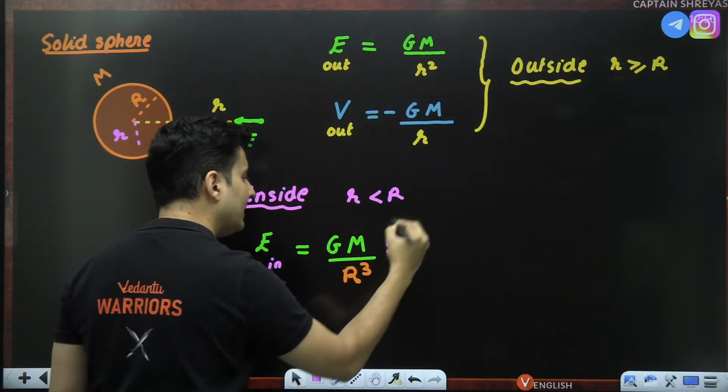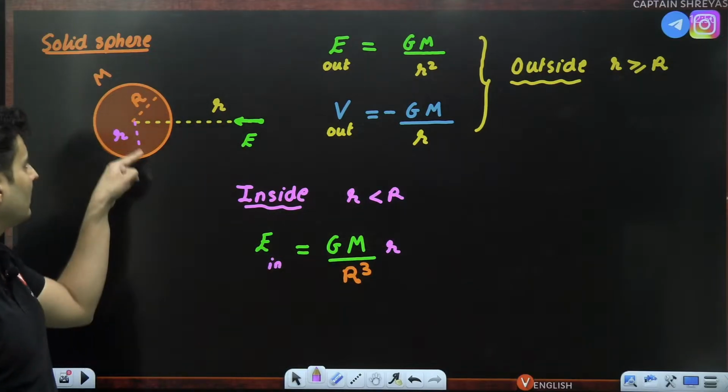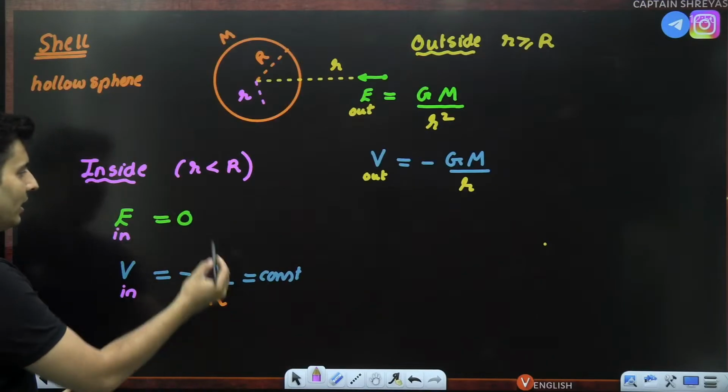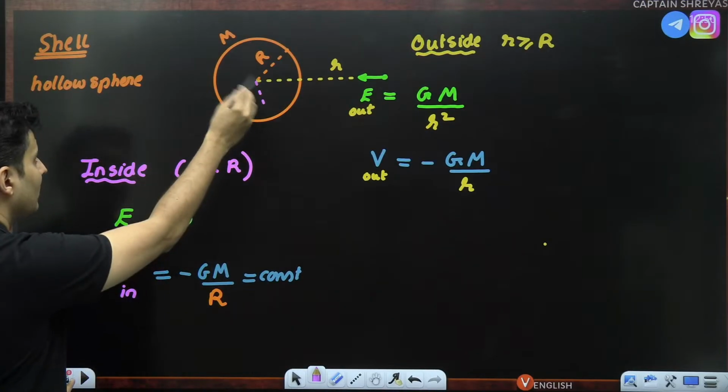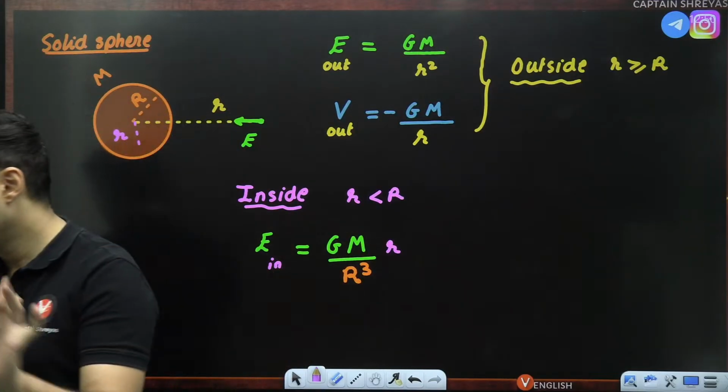It is actually linearly proportional. Inside, it is directly proportional to the distance from the center. So small r will come. It is not 0 like a shell. For a shell, it is 0, but for solid sphere, it is proportional to the r value.